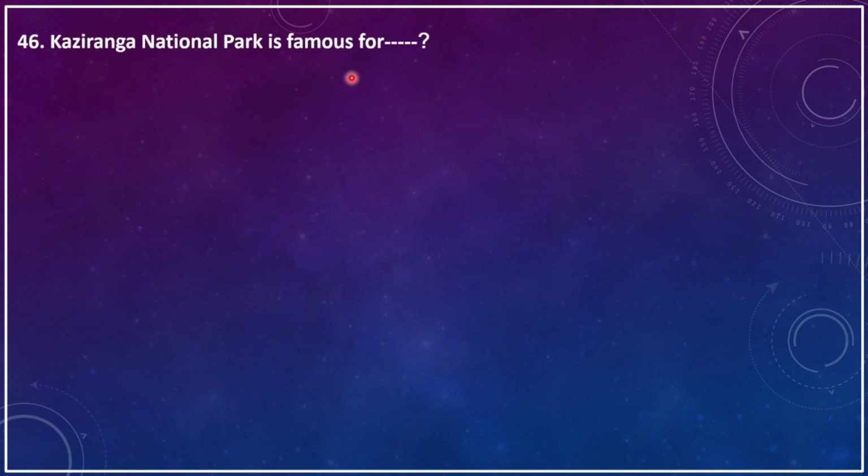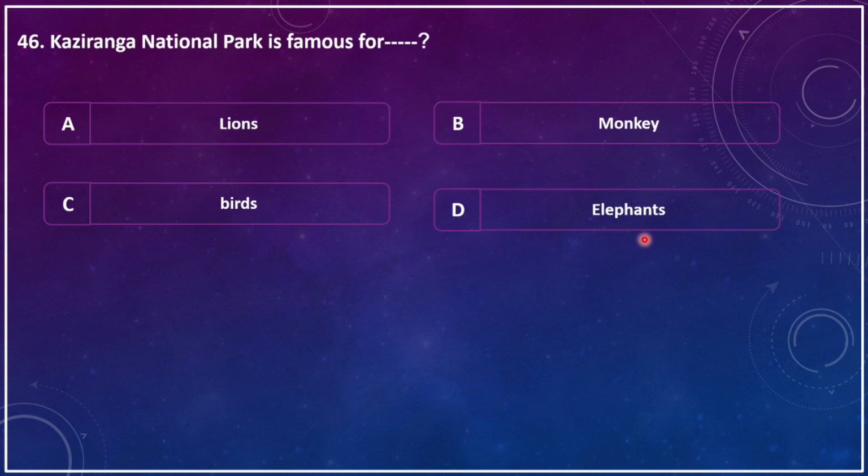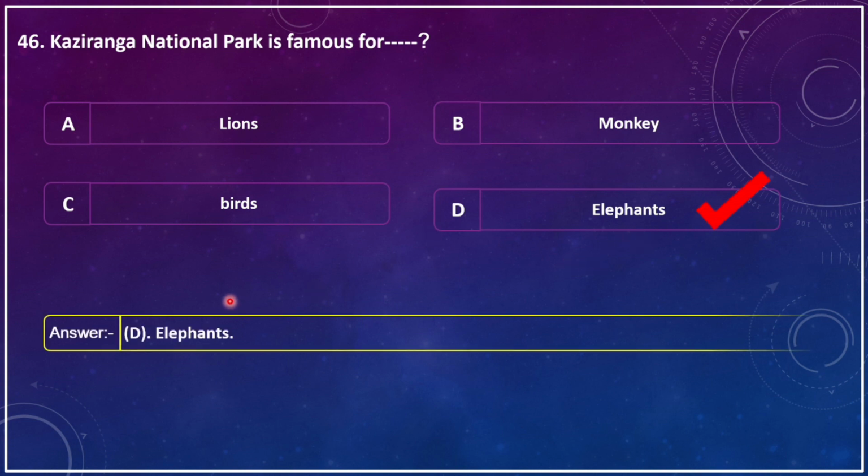Kaziranga National Park is famous for dash. A. Lions, B. Monkeys, C. Birds, D. Elephants. The correct answer is D. Elephants.